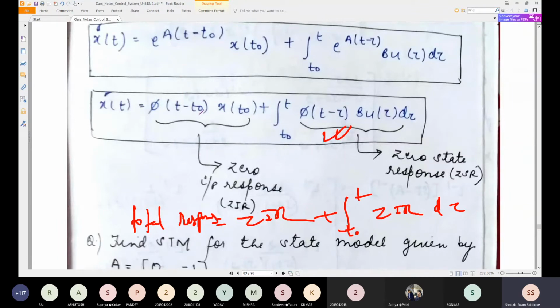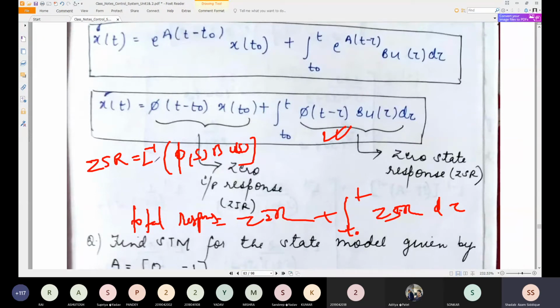But see, in Laplace, if we check, in Laplace, zero, sorry, this is zero state response. If we check zero state response in Laplace, let me write the formula for you again. The zero state response formula in Laplace, and if you take Laplace inverse, so this can be written as phi of s, b u of s. You can go through, you can check the book also. So this is the formula for zero state response in Laplace.